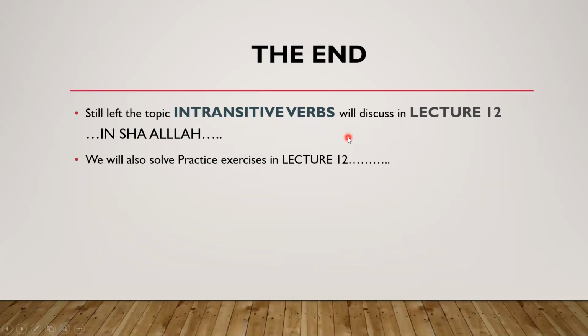Today we discussed three things. Keep in mind: what a transitive verb is, what a direct object is, and what an indirect object is.